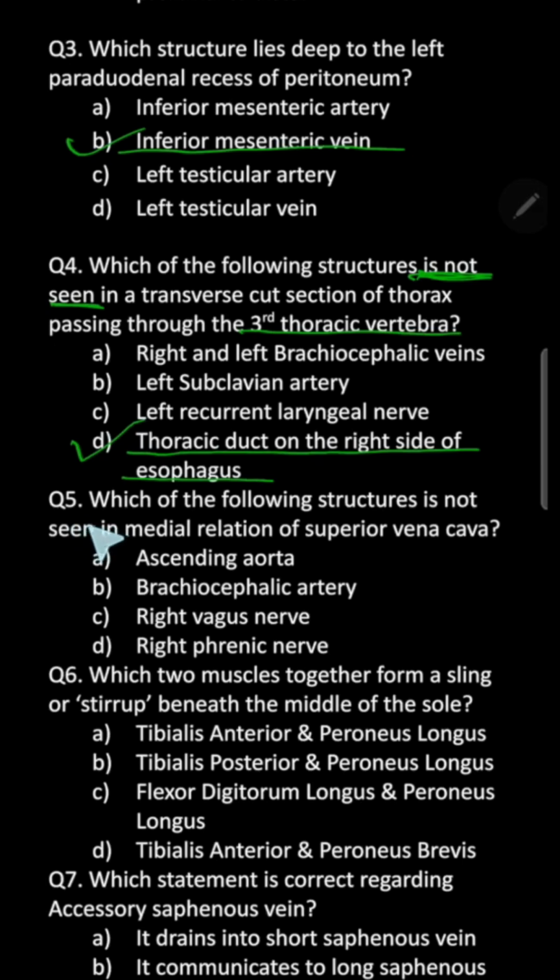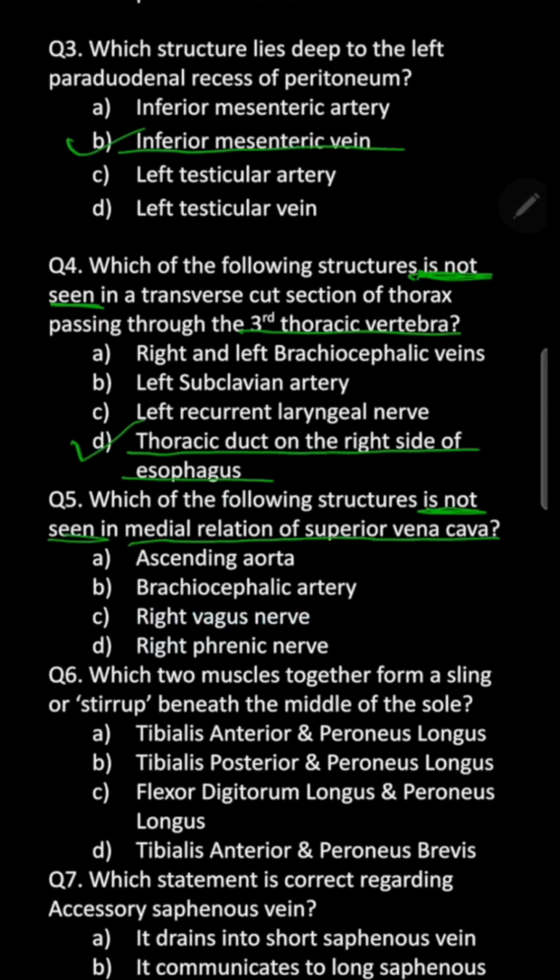Question number 5. Which of the following structures is not seen in medial relation to the superior vena cava? Firstly, they're asking is not seen, and the structures are in medial relation to the superior vena cava. So which is not seen in medial relation to the superior vena cava? You have to guess this. Ascending aorta. Of course, it is in medial relation because SVC is on the right side, draining into the right atrium, and ascending aorta lies on the left side of superior vena cava.